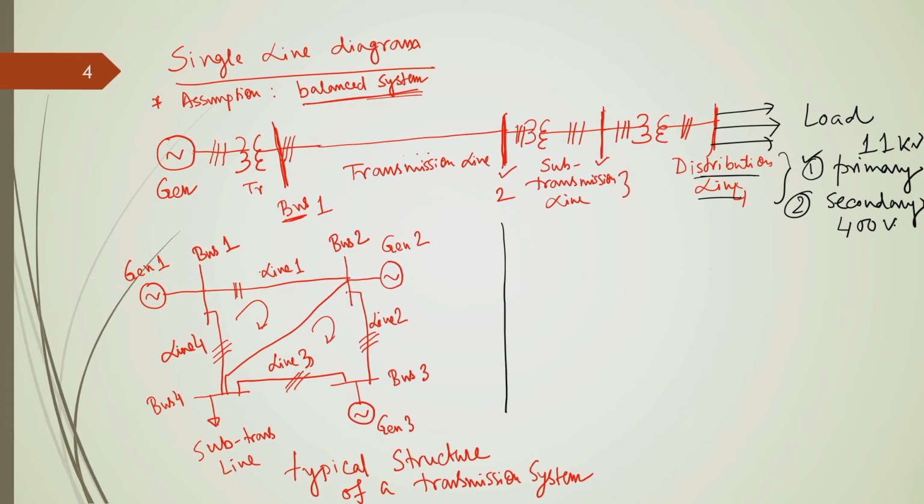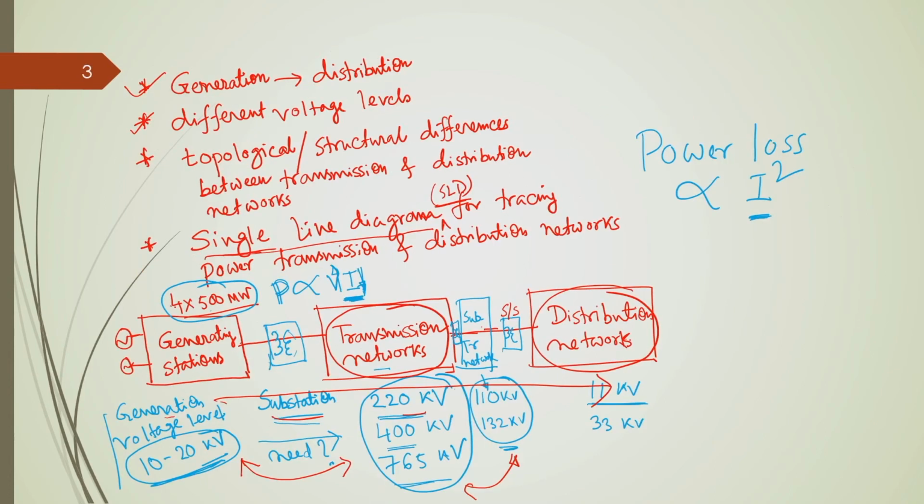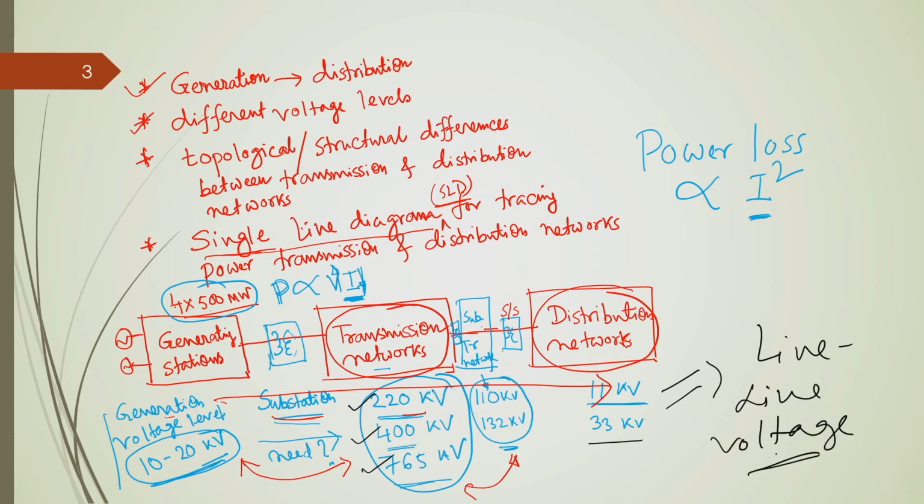Okay. By the way, one thing I should tell for those who do not have an idea: whatever voltage levels I have shown in my last slide, that 10 to 20 kV, 220 kV, 400 kV, 765 kV, 11 kV, 33 kV, all are basically line to line voltage. So, many times this is not specified, but as power system engineers you should know that they are line to line voltage, they are 3 phase voltage, and this is the voltage between 2 lines. Okay.